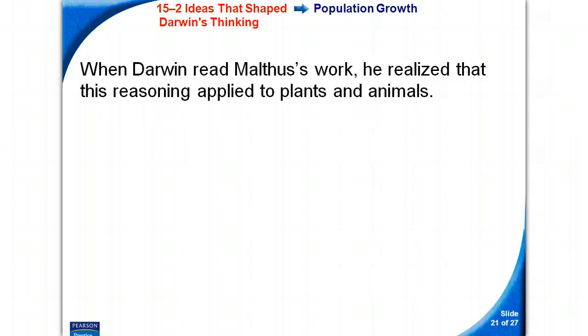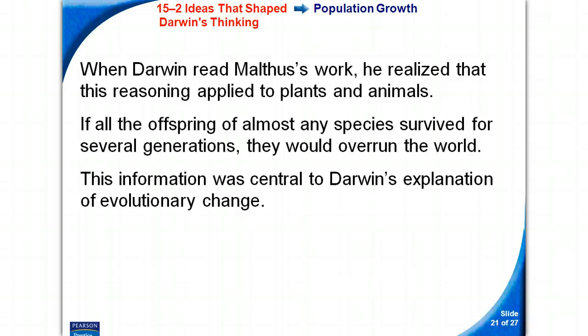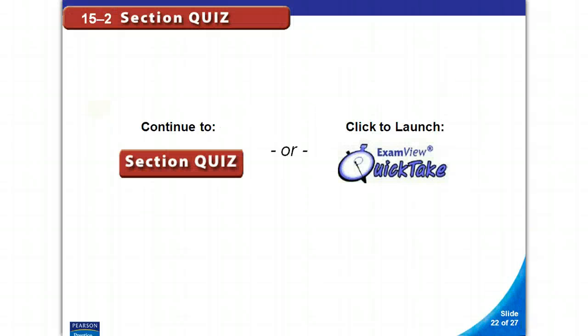When Darwin read Malthus's work, he realized that this reasoning applied to plants and animals. If all the offspring of almost any species survived for several generations, they would overrun the world. This information was central to Darwin's explanation of evolutionary change.